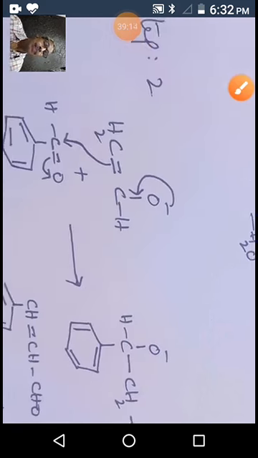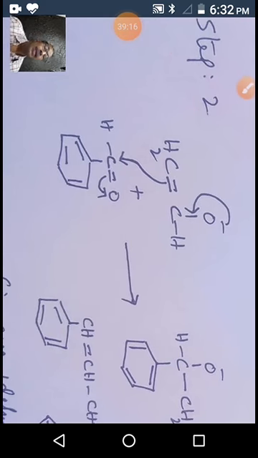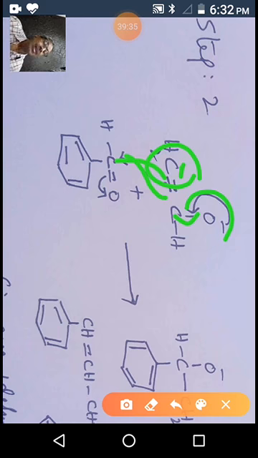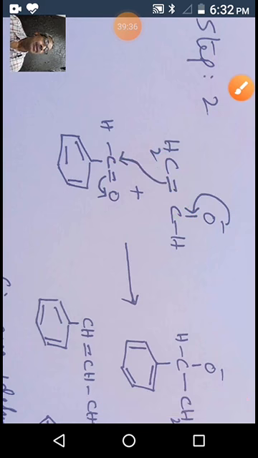In the second step, what happens? There is benzaldehyde in the vicinity of this carbanion. This carbanion or enolate ion attacks. The electron pair comes here. This bond pair attacks here. That means this carbon is the nucleophilic center. So this carbon attacks this carbon, which is electrophilic in nature, forming this type of ion.